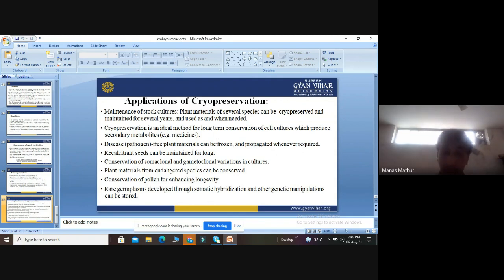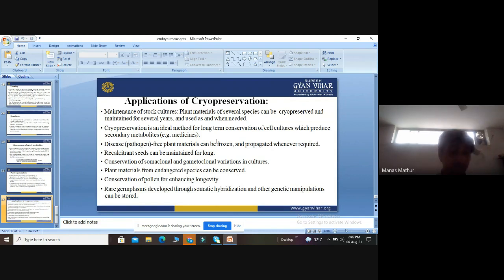Then conservation of pollen for enhancing longevity can be done, to increase embryo growth, proper germination of the plant, proper endosperm germination. Rare germplasm developed through somatic hybridization and other genetic manipulations can also be stored. Rare germplasms which are very less available can be developed through certain hybridization techniques and other genetic manipulations. They can also be stored for a long time.